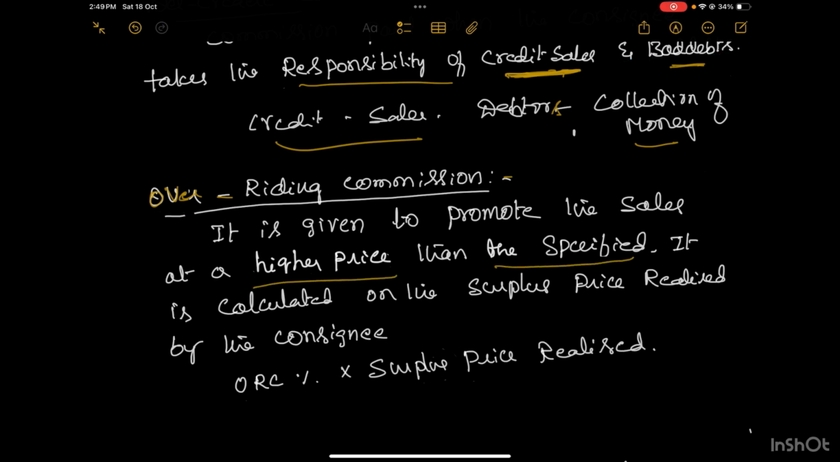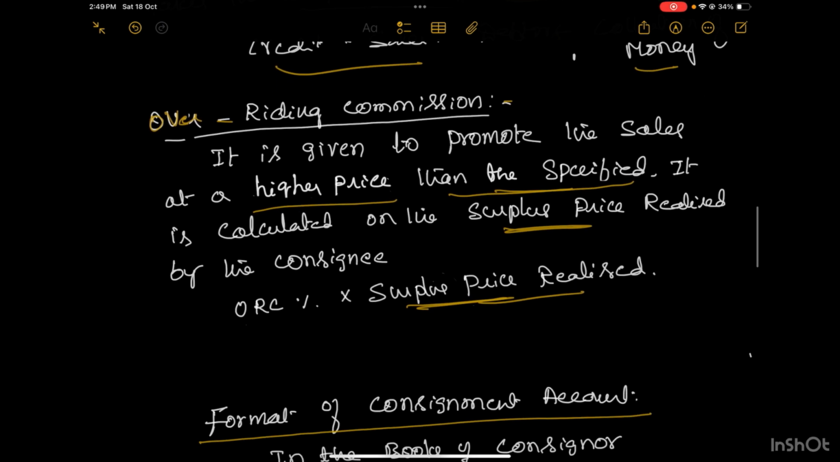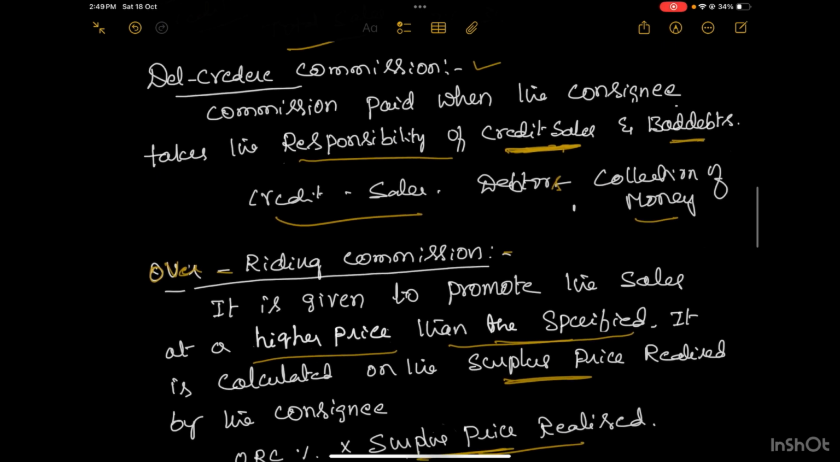So when there is an agreement, the price will be quoted by the manufacturer to sell it in the market, but the consignee may sell it higher than the price quoted in the agreement. For that surplus price, he is eligible to get the additional commission. So the commission is calculated on the surplus price realized by the consignee by selling the goods at a higher price. Like we have three types of commission.